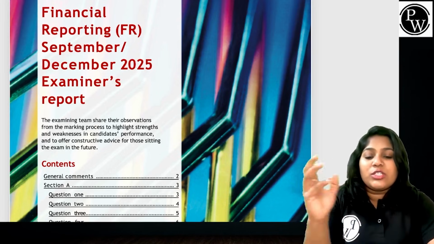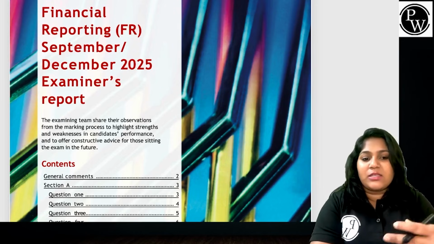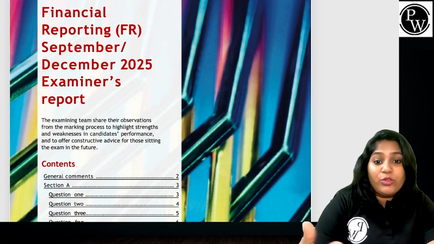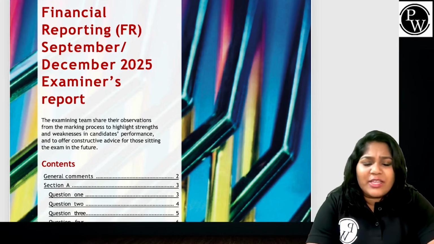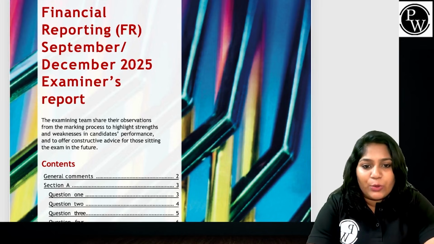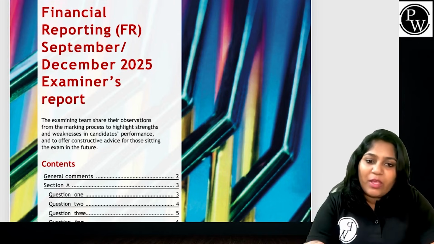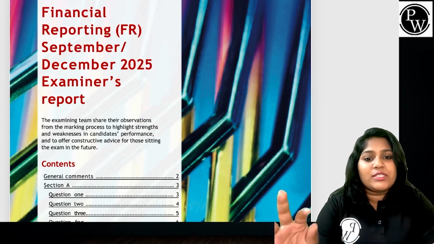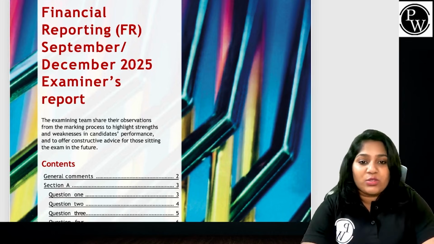Most failures came from misreading the requirement, ignoring the adjustments, using the wrong formula even when the correct one was given, and writing generic explanation instead of using the scenario. As we all know, Section A and Section B of Financial Reporting are objective tests, where a small mistake can lose the entire 2 marks of the question.